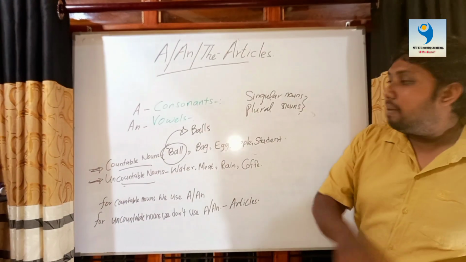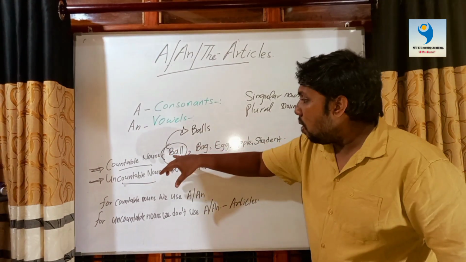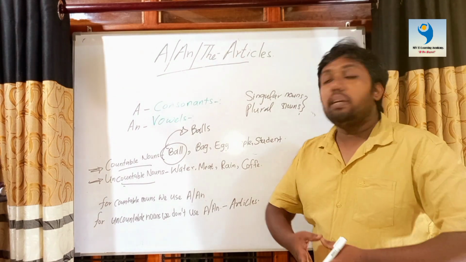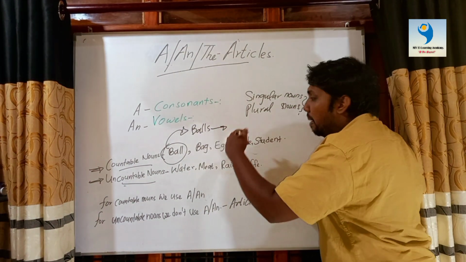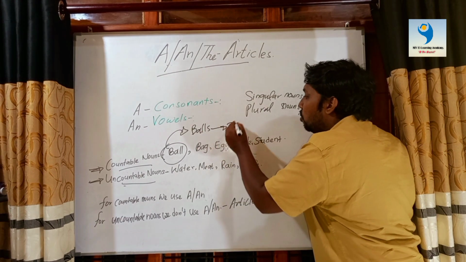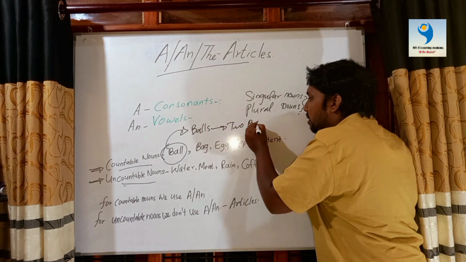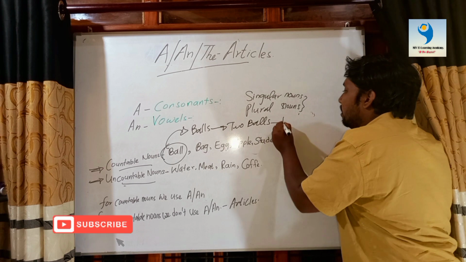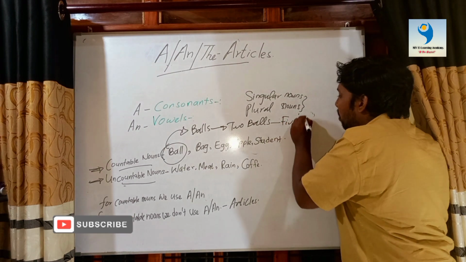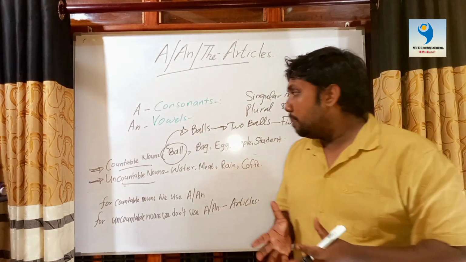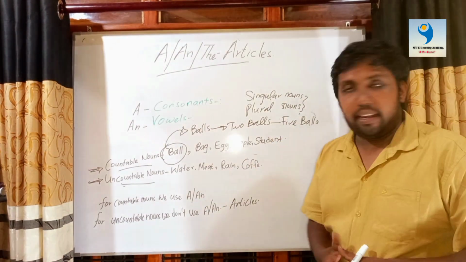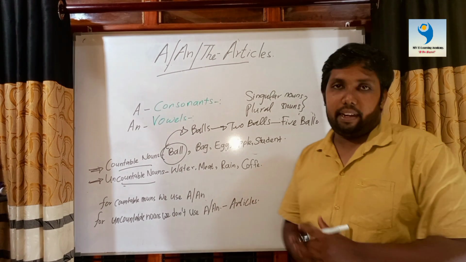At the same time, we can consider ball as a countable noun. The reason is we can say two balls or else five balls. Likewise, we are able to express it in a quantity.